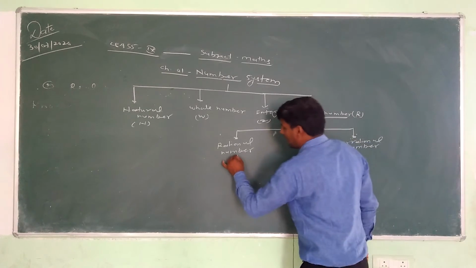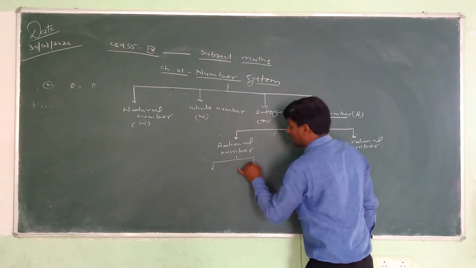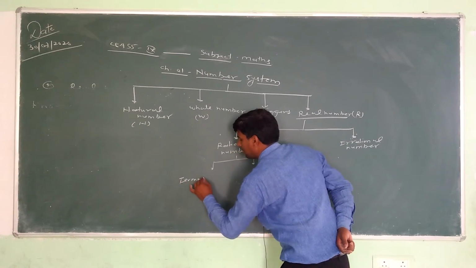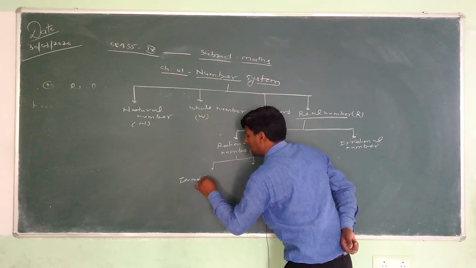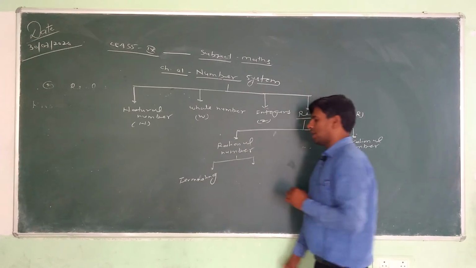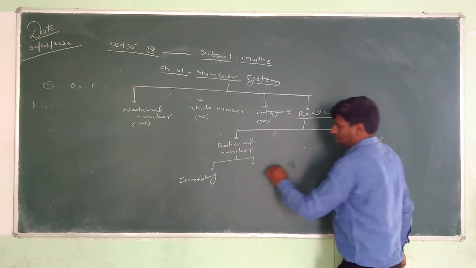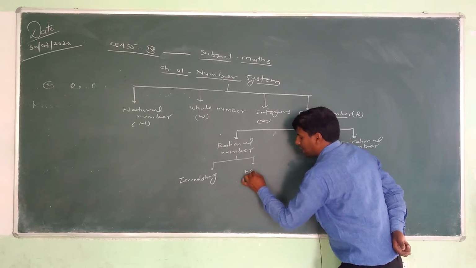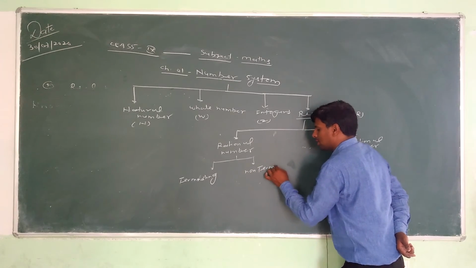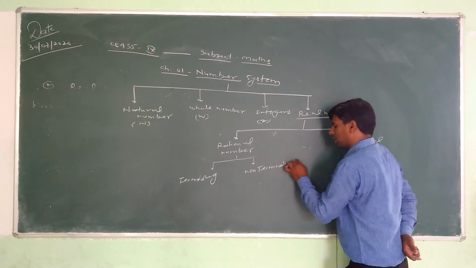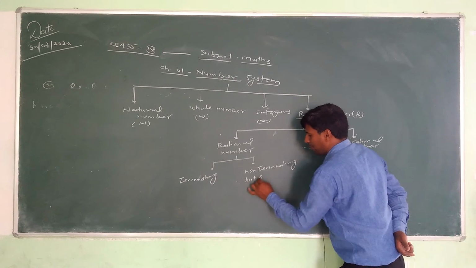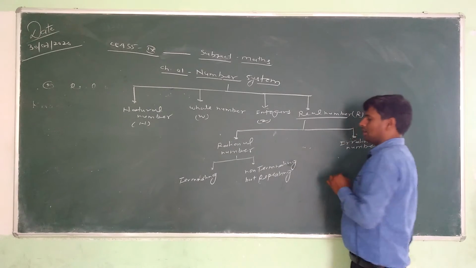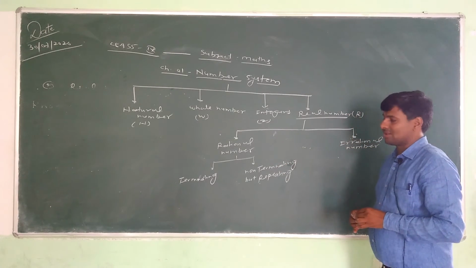And rational numbers have two conditions: if any number is terminating, that is a rational number, and if any number is non-terminating but repeating, it is known as a rational number.